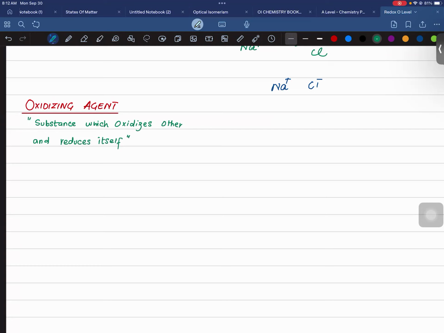As this is an agent, what the agent does, just like a traveling agent, he is not going to travel, he is going to make you travel, right? Because you are going to pay money. So basically the oxidizing agent is not being oxidized, it oxidizes other, as the traveling agent makes the others travel. So an oxidizing agent is a substance which oxidizes other and reduces itself.